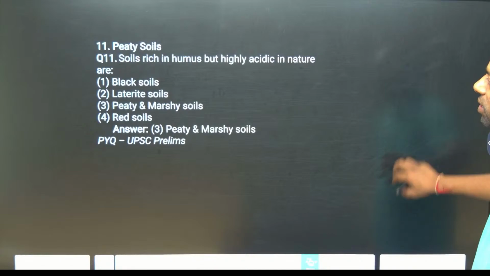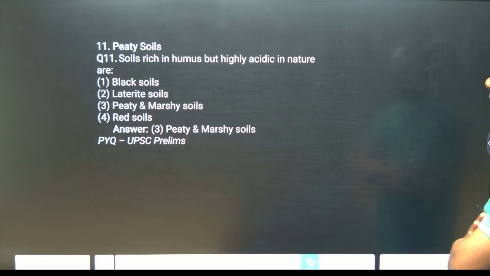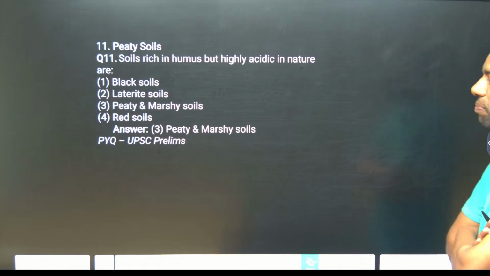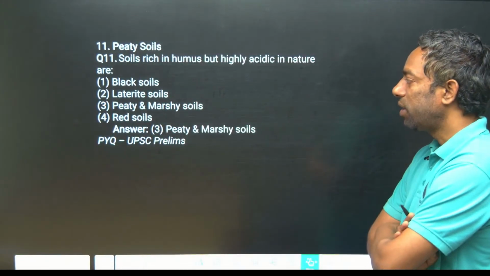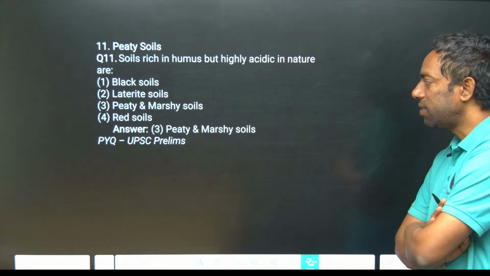Soils rich in humus but highly acidic in nature are peaty and marshy soils. UPSC prelims asked a question from peaty soil, guys. Mostly they can neglect this soil actually.